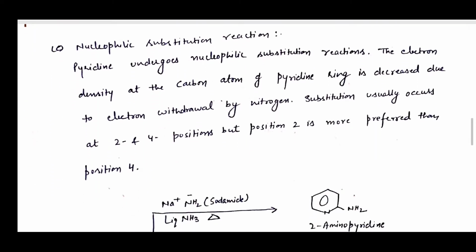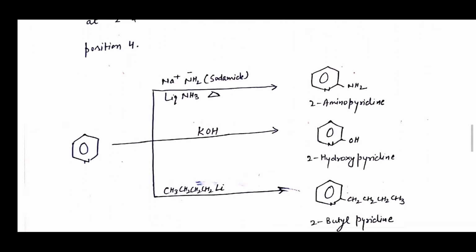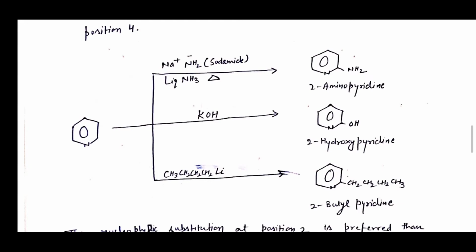Next is nucleophilic aromatic substitution. As you can see, pyridine undergoes nucleophilic substitution reactions. The electron density at the carbon atoms of pyridine is decreased due to electron withdrawal by nitrogen. So substitution usually occurs at positions 2 and 4, but position 2 is more preferred than position 4. As you can see in this reaction, pyridine upon treatment with sodamide and liquid ammonia upon heating forms 2-aminopyridine. Pyridine with potassium hydroxide forms 2-hydroxypyridine. Pyridine with butyl lithium forms 2-butylpyridine.